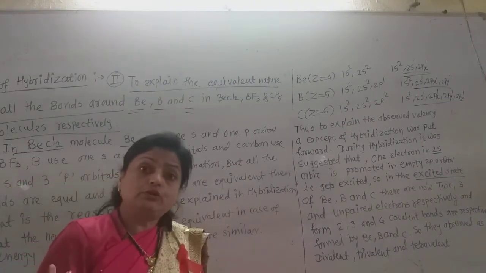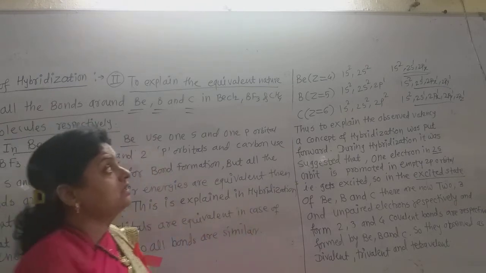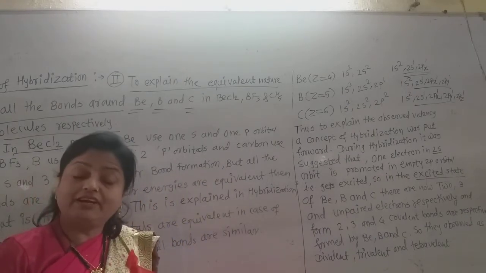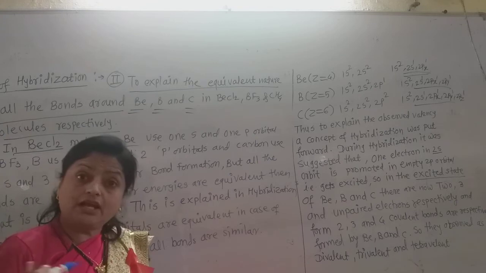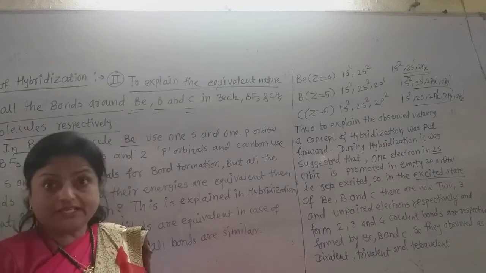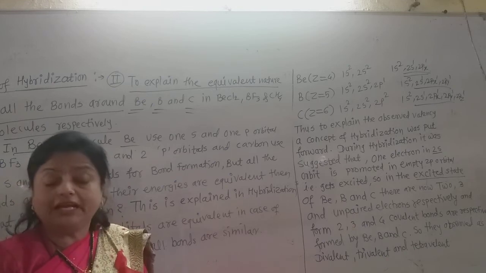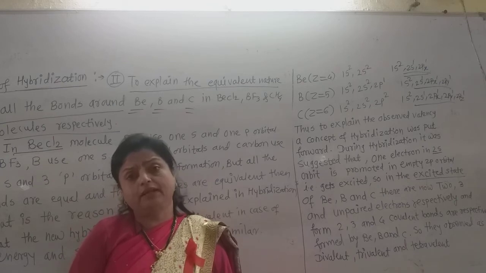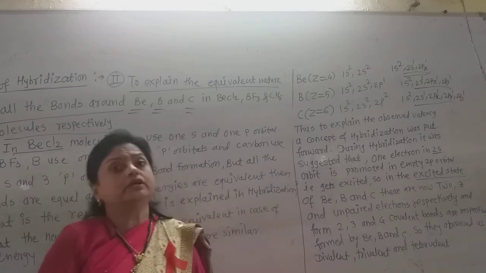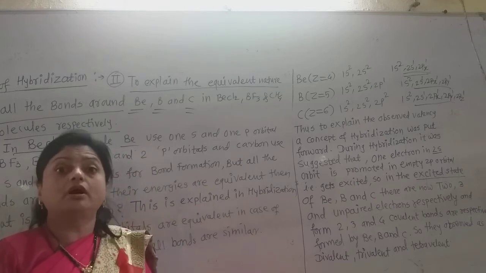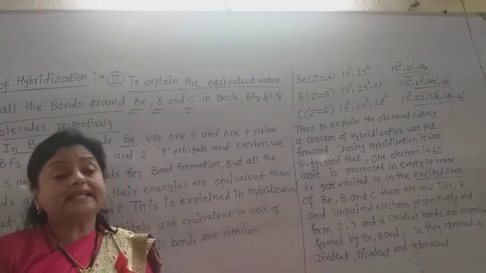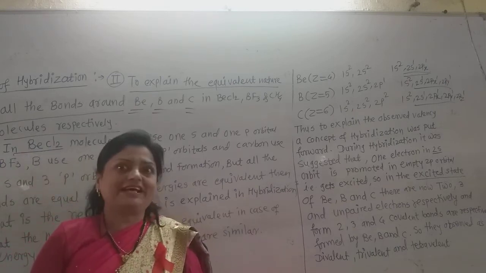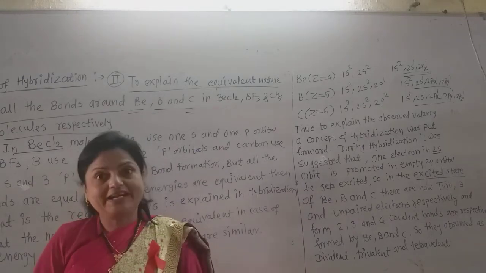In BF3, boron uses one s orbital and two p orbitals. They are also slightly different in energy and symmetry. And carbon uses one 2s orbital and three p orbitals, 2px, 2py, 2pz, so there are also differences in energy and symmetry. But why are all the bonds around these atoms in beryllium dichloride, boron trifluoride and methane equal? That is explained by hybridization.